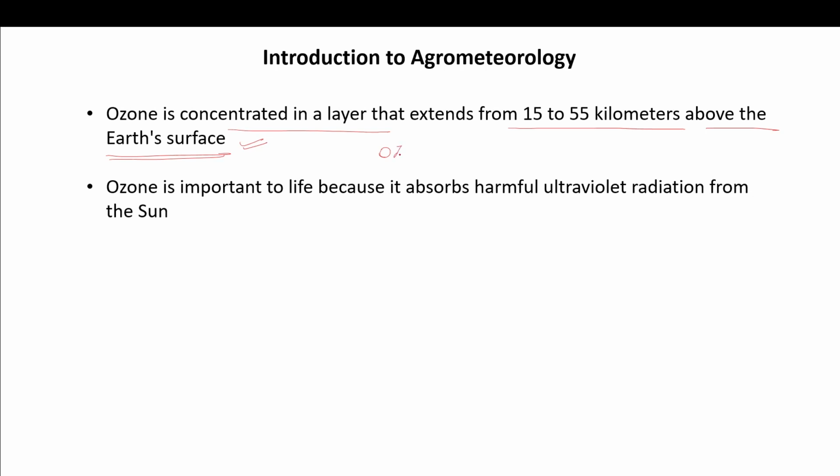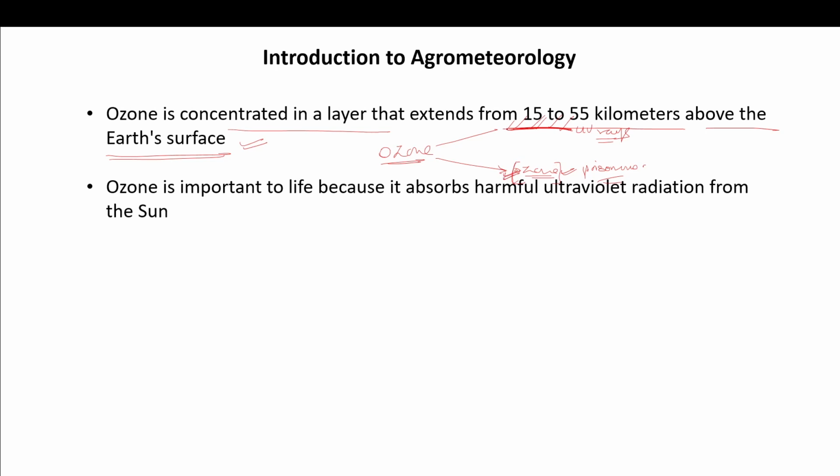Ozone is very important to us, but it should be higher in the atmosphere, near the stratosphere, because it provides shielding from the ultraviolet rays. So that is very important. But when ozone is present near the ground, it is poisonous to us. So ozone is a harmful gas, or you can say a pollutant, when present in the lower atmosphere.